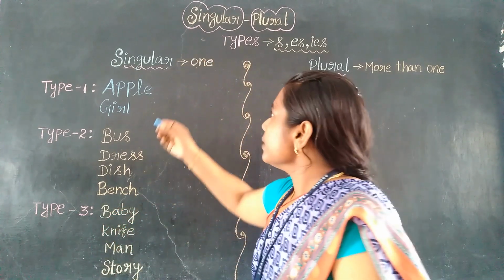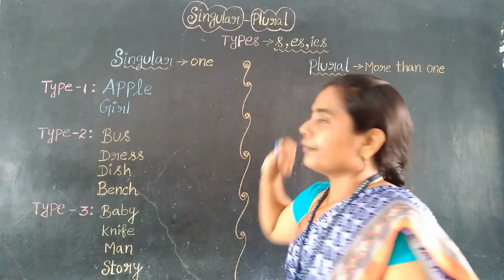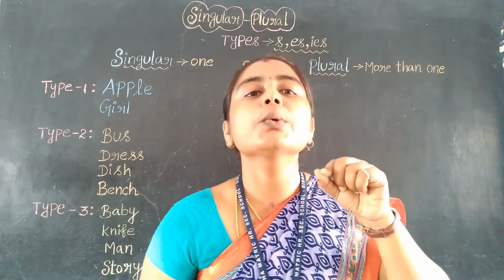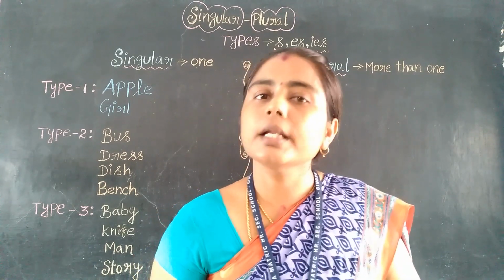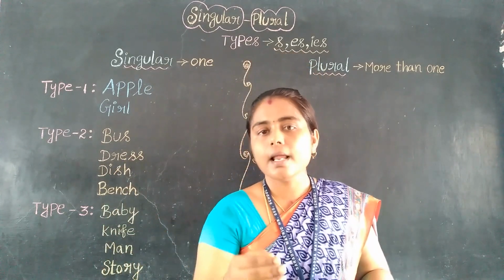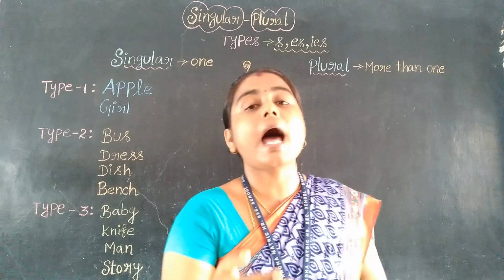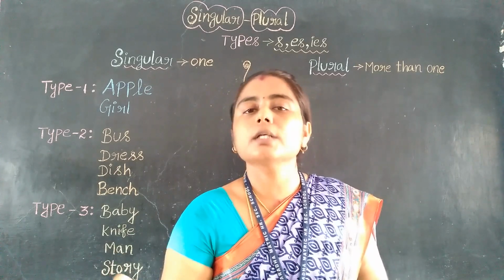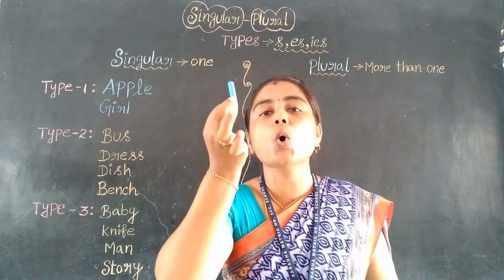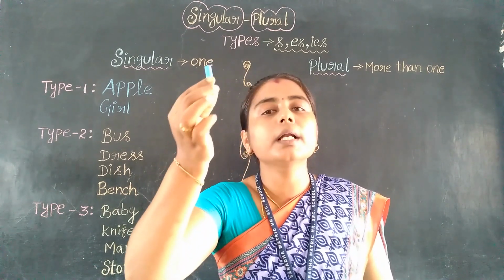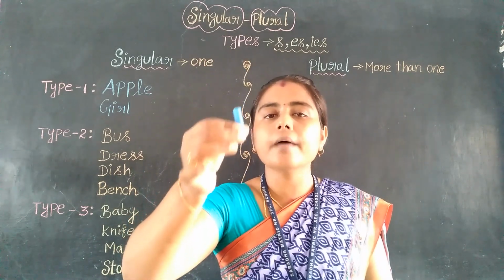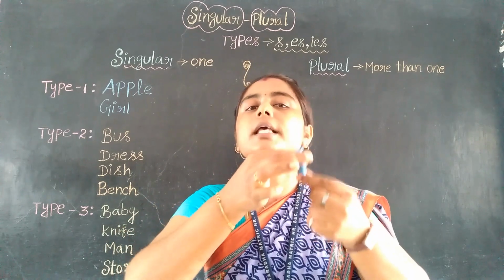First, let us recall what is singular and what is plural. Singular means single. It consists of only one, whether it is a person, place, animal, bird or a thing. See, I am having chalk in my hand. I am having only one chalk, so it is singular, a single chalk piece.